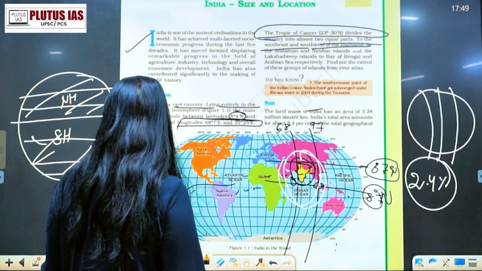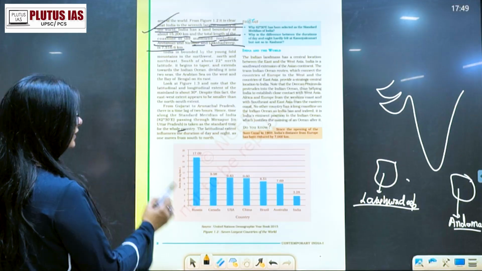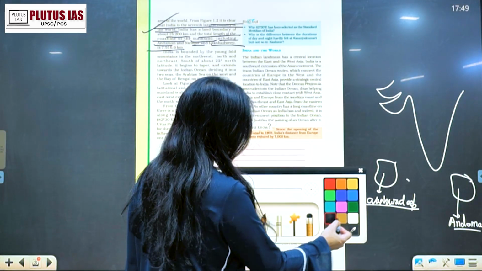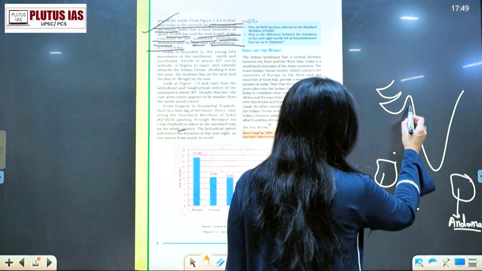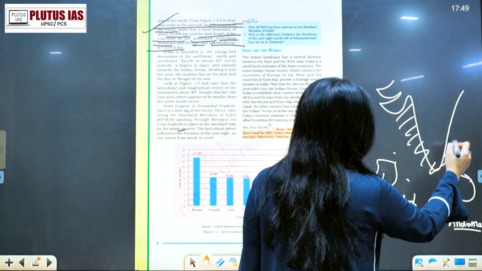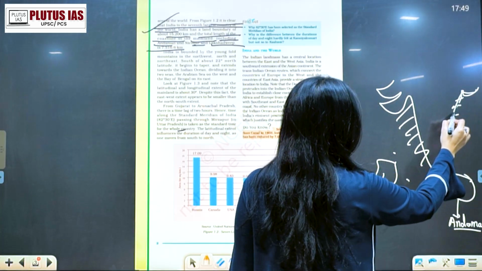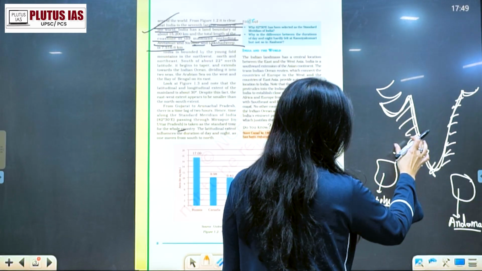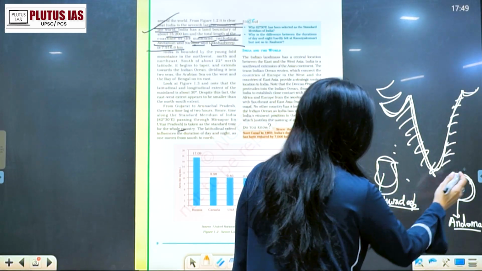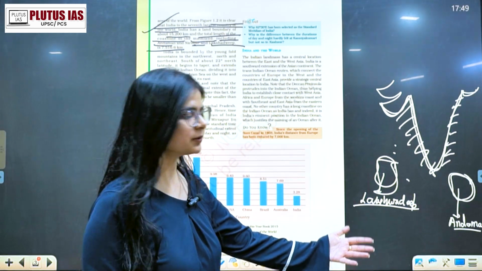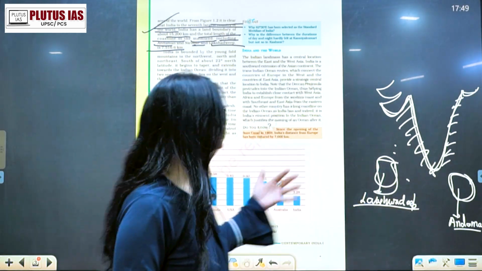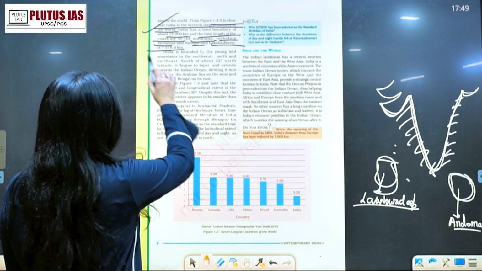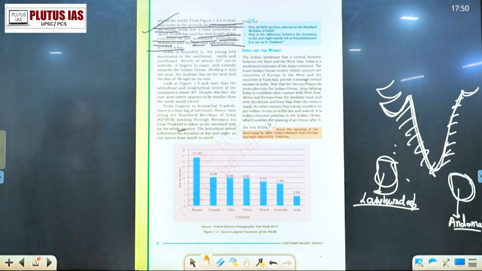But अगर हम सिर्फ और सिर्फ coastline को calculate करें, कौन कौन सी coastline? Coastline का मतलब क्या है? Coastline means that which is near to the sea. This is a coastline. So this coastline total अगर इसका करें, and also because islands are also the part of India, Andaman and Lakshadweep, इनका भी अगर coastline calculate करें, so it sums up to be 7,516.6 kilometers. India is bounded by Young Fold Mountains in the northwest and north and northeast.